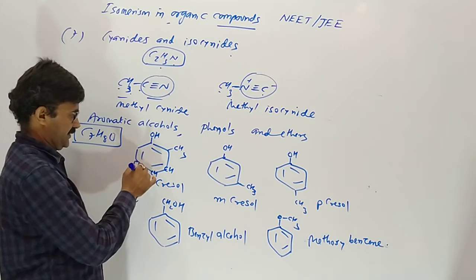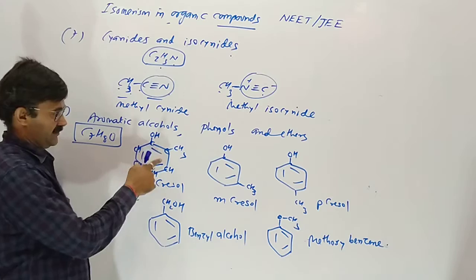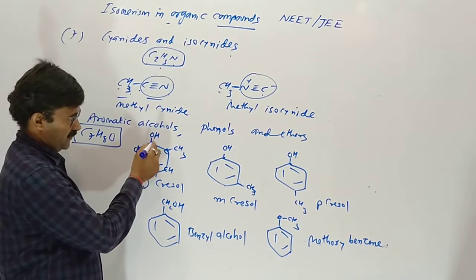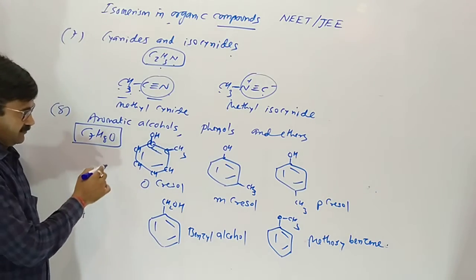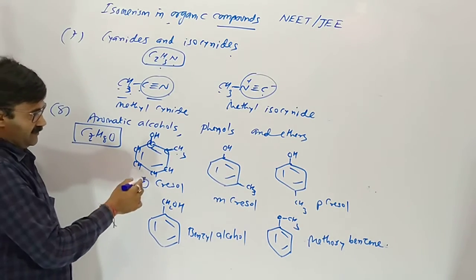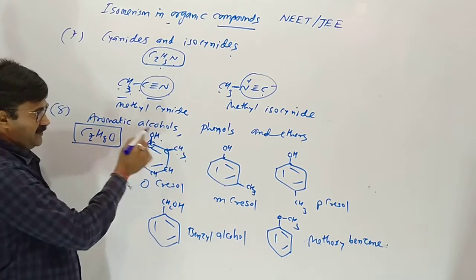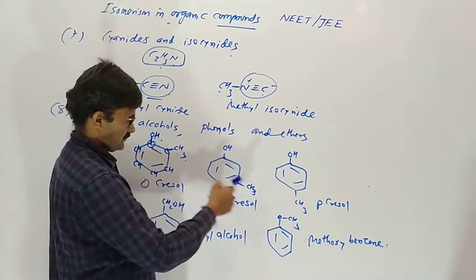Here CH, CH, CH, CH, C and C. No hydrogen is here because the 4 valence is fulfilled. Number of carbon 1, 2, 3, 4, 6 and 7. Hydrogen 4 plus 3 plus 1, 8. 1 oxygen. Here same.